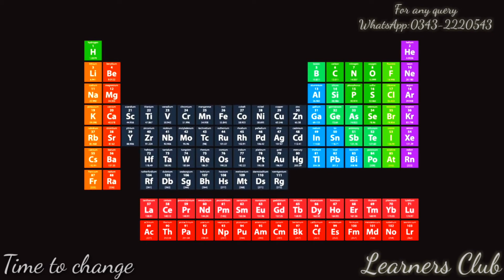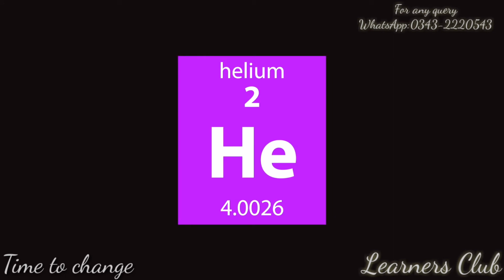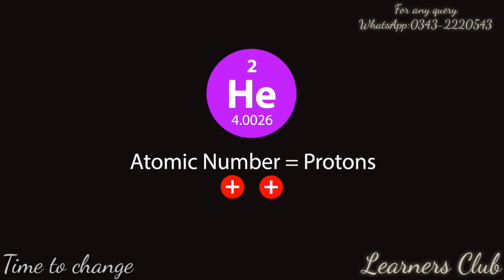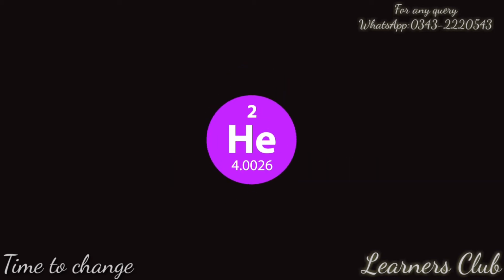Each element on the periodic table is represented with its atomic number and its atomic weight. The element's atomic number, represented here by the smaller value, tells us how many protons are present in the nucleus of an atom for any given element. It also tells us the number of electrons for the neutral atom, because in an atom there is no charge, and so the number of protons and electrons are equal.